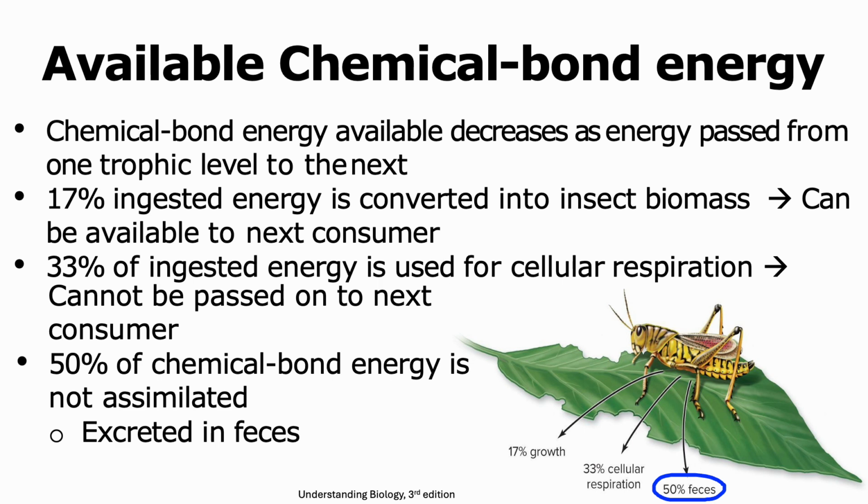This way, we are able to see that the available chemical bond energy that the grasshopper obtained from the leaves, which was 100%, it used only 17% of it to form its biomass. Thus, the available chemical bond energy decreases as energy is passed from one trophic level to the next.